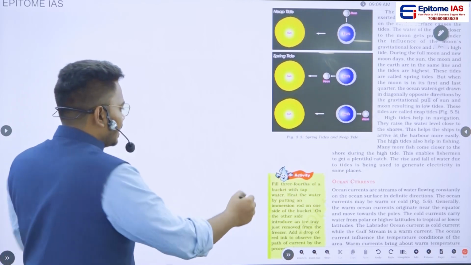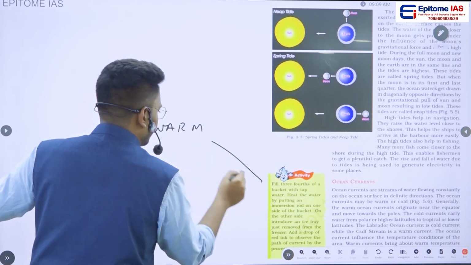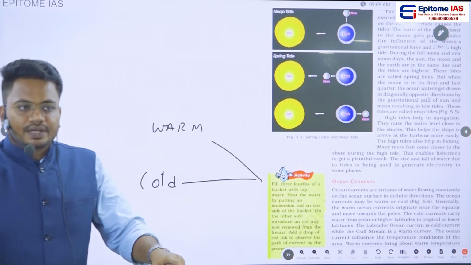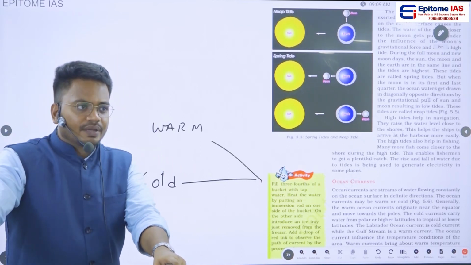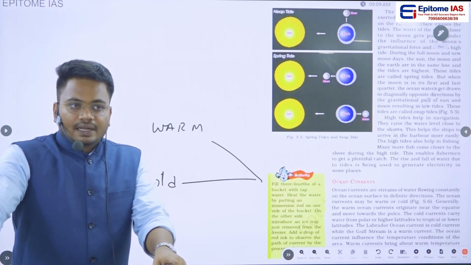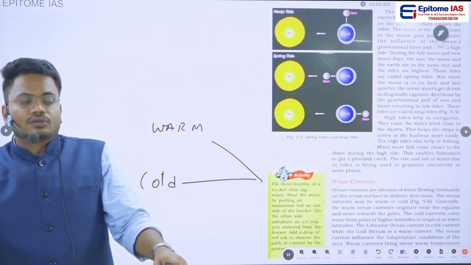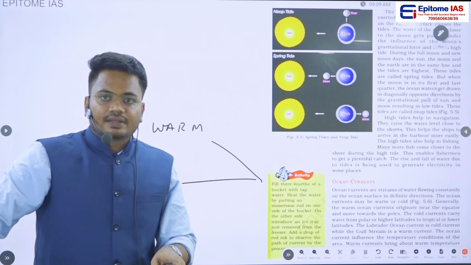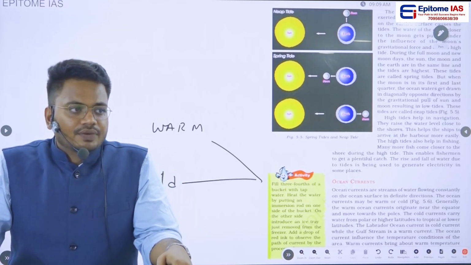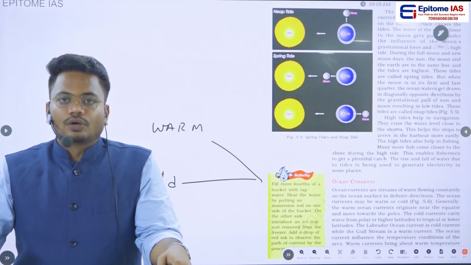And if you see oceanic currents, we can see two different types: one, warm oceanic current; second, cold oceanic current. From an exam point of view, it is very important to understand what is meant by a warm oceanic current and how these warm oceanic currents are formed. There are certain conditions where warm oceanic currents and cold oceanic currents form, and we should know examples of some warm oceanic currents as well as cold oceanic currents.